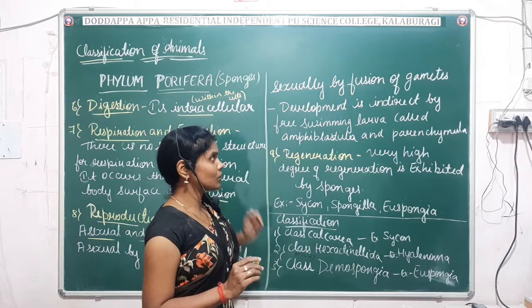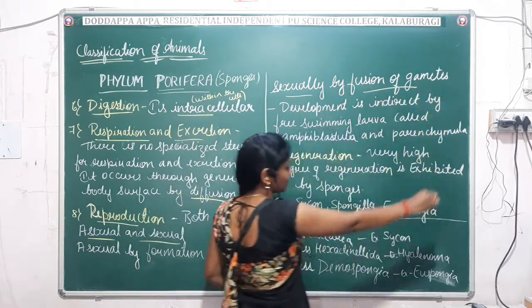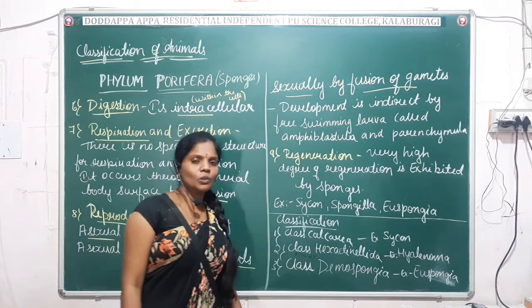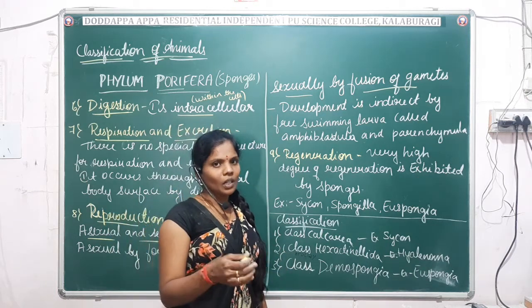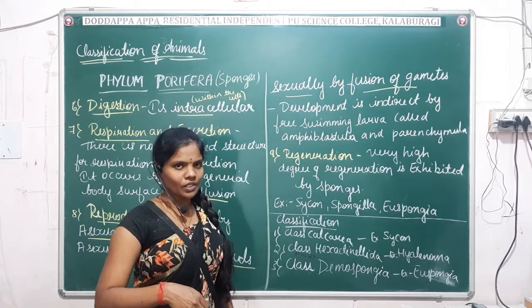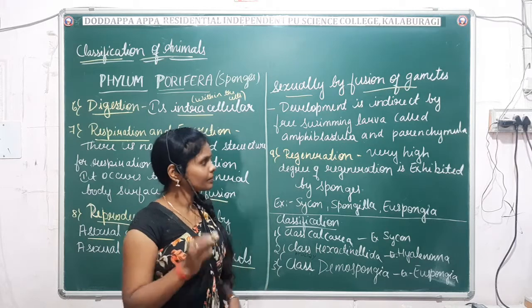Then what about sexual reproduction? It takes place by the fusion of gametes. Here two parents are involved. Sexual reproduction can also be seen in hermaphrodite animals. It takes place by the fusion of gametes.